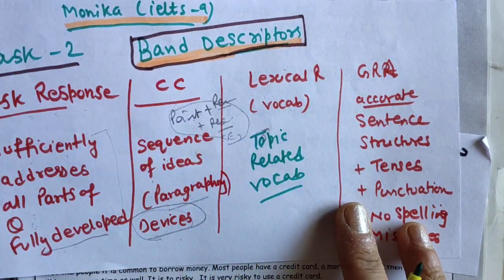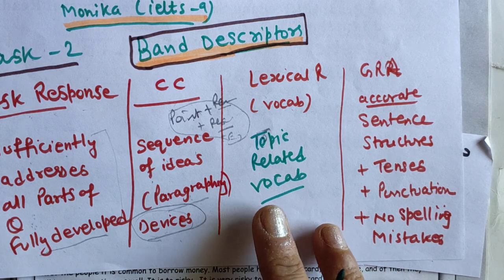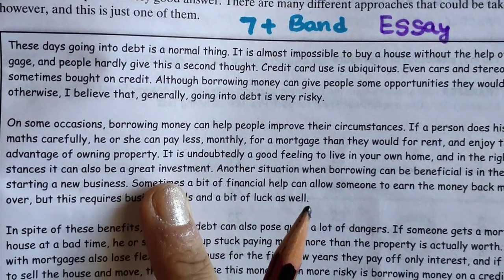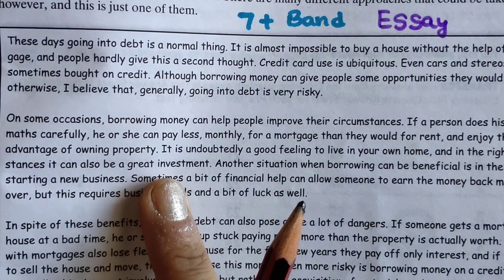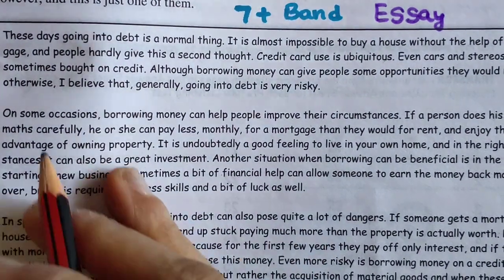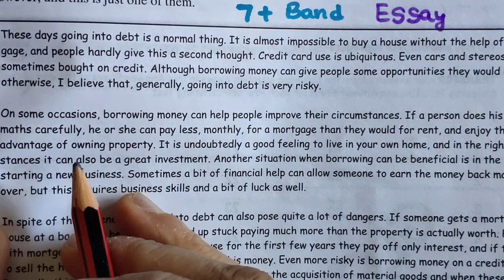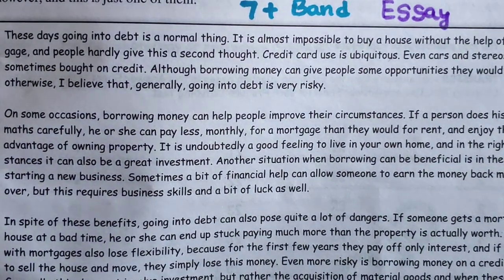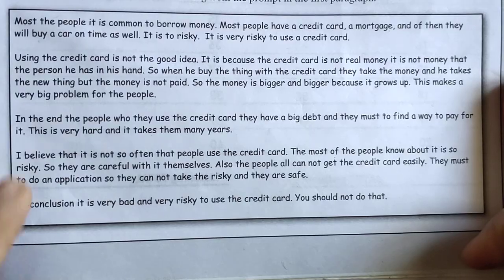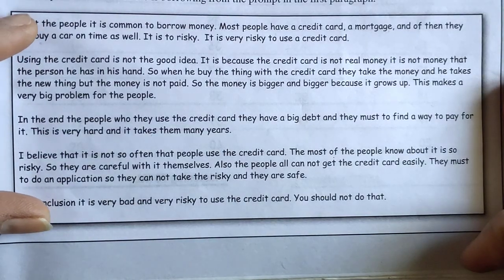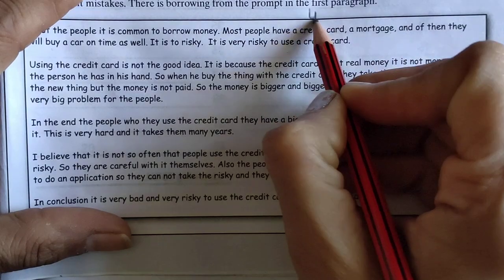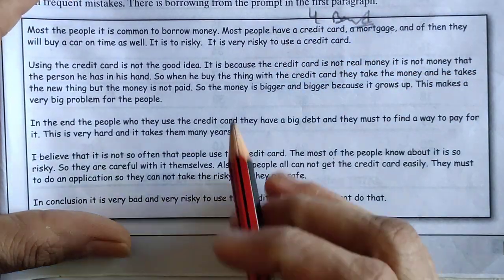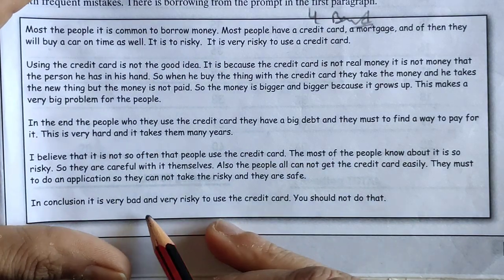Now come to the main point, which is really very important. This is a 7 plus band essay, which means you can get 7.5 or 8 here. I will show you how it is 7.5, and I will also show you the low band essay for this same question. So you can see this is a 4 band essay or 5 band essay. Why it is band 4, I will show it to you.